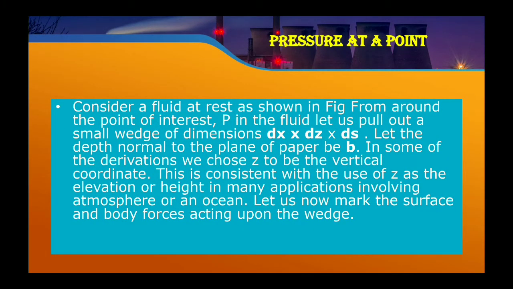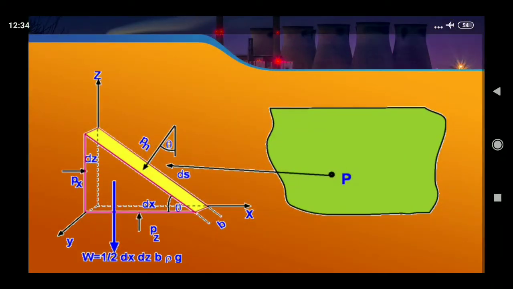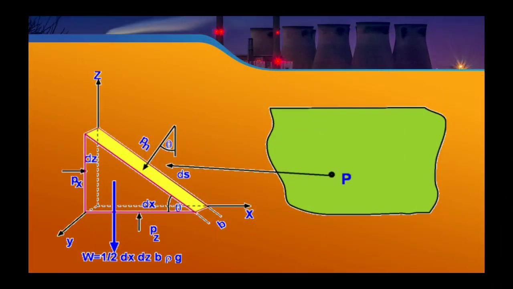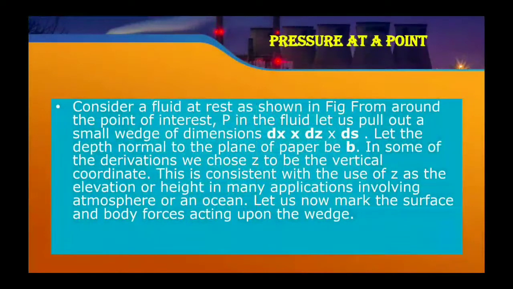Now, the pressure at a point. Consider a fluid at rest as shown in the figure. At first you have to see the figure. Here is the figure, and this is the pressure. Now, consider a fluid at rest, where the point of interest P is in the fluid.